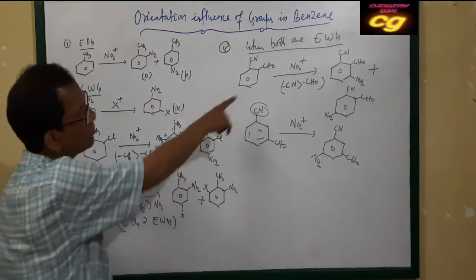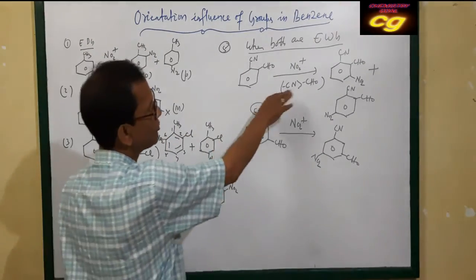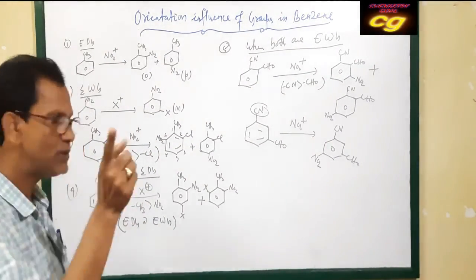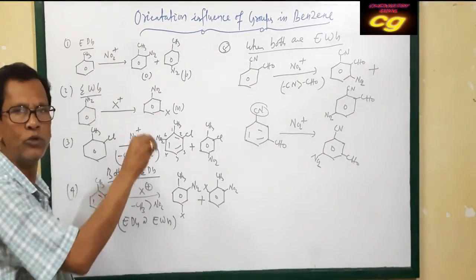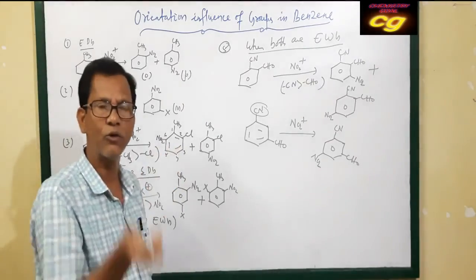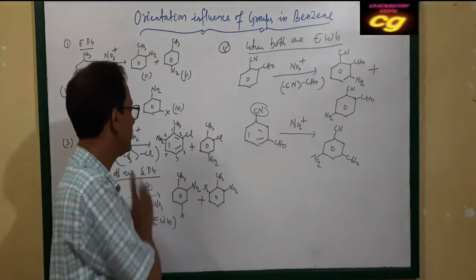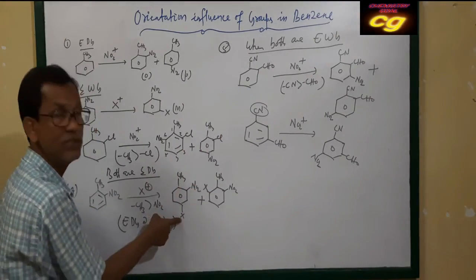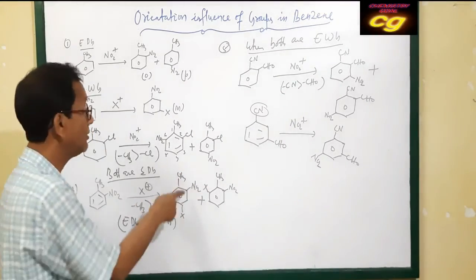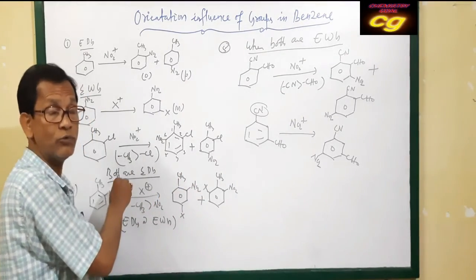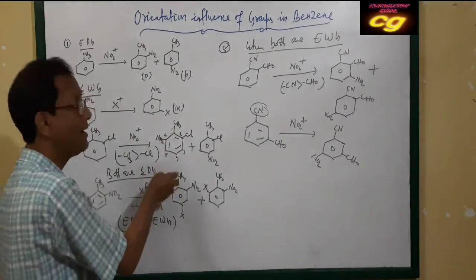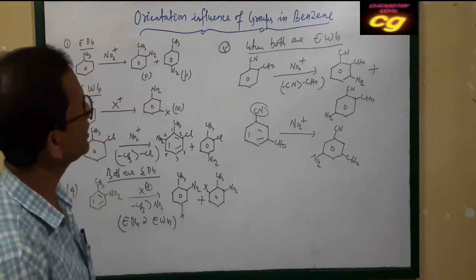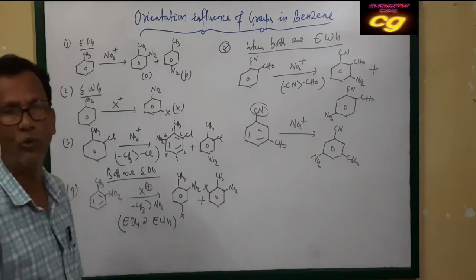If both are electron withdrawing groups, then you have to see the reactivity order. If one is electron donating and the other is electron attracting, always prefer the electron donating group, and fix the substituent at the ortho and para positions of the electron donating group. Suppose methyl and nitro: the methyl ortho position is this one and the methyl para position is this one. So you will not consider the electron withdrawing group. If one is an electron donating group and another an electron withdrawing group, always consider the position of the electron donating group. So these are the important concepts regarding the orientation influence of groups in the benzene ring.